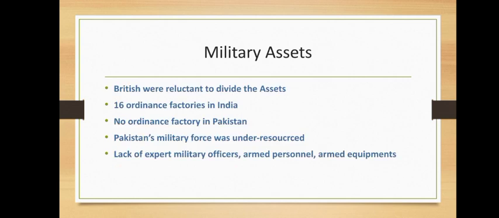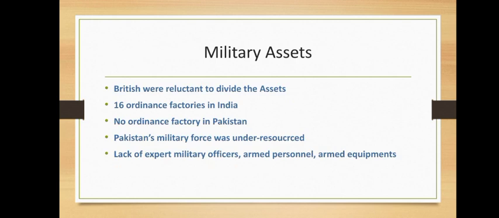It should be kept in mind that there were 16 ordnance factories in undivided India, making military goods. All 16 were in India, and Pakistan had not a single ordnance factory at that time.